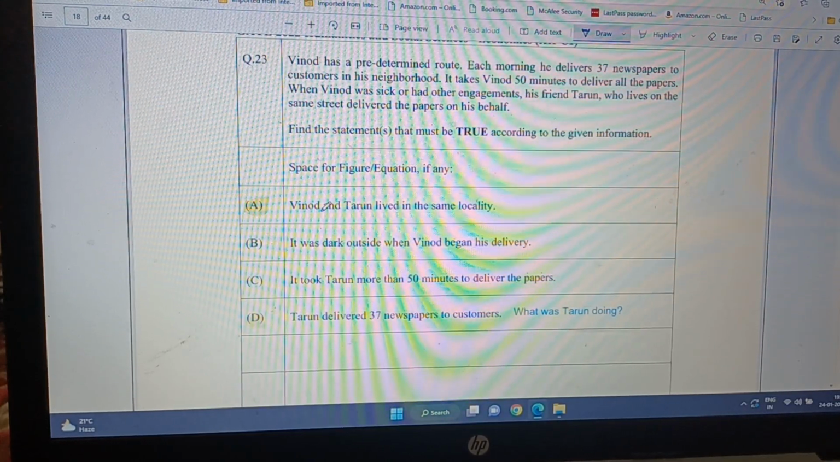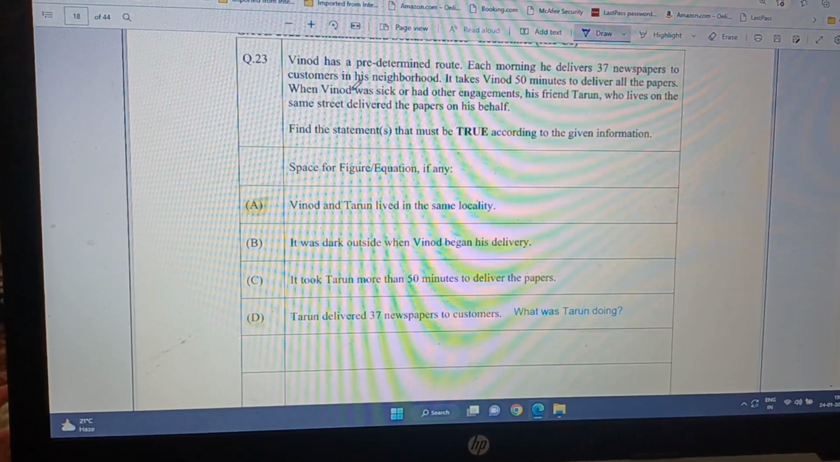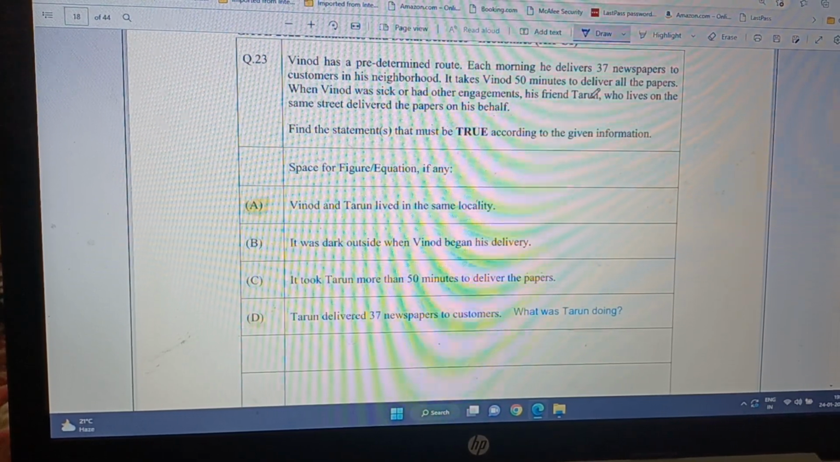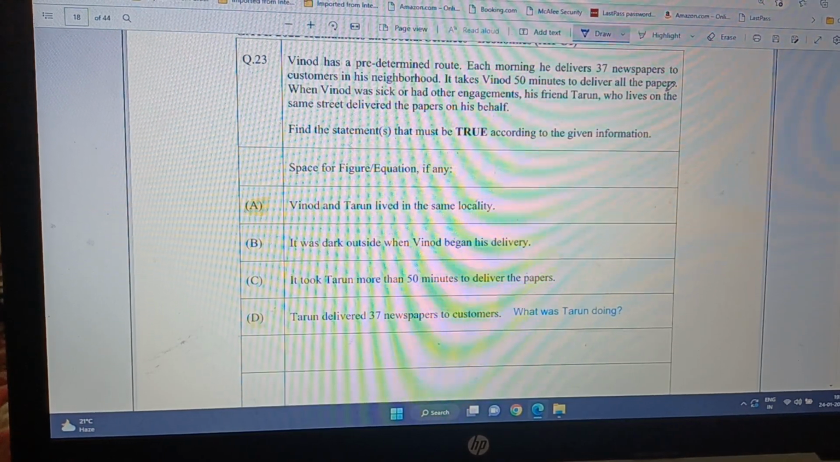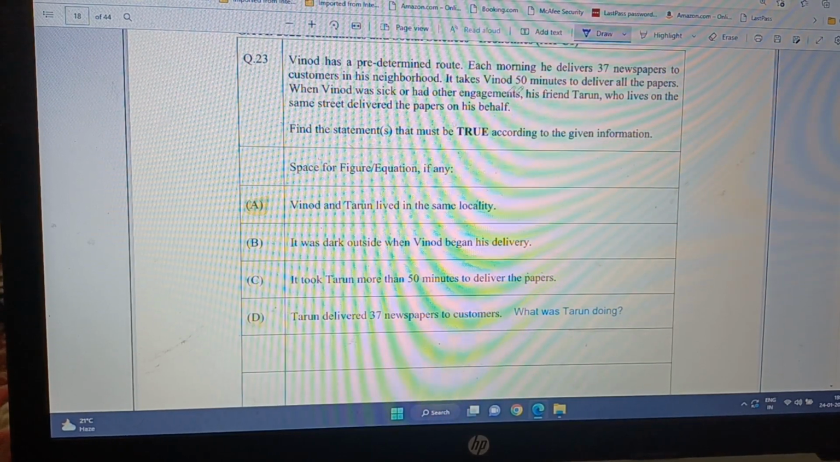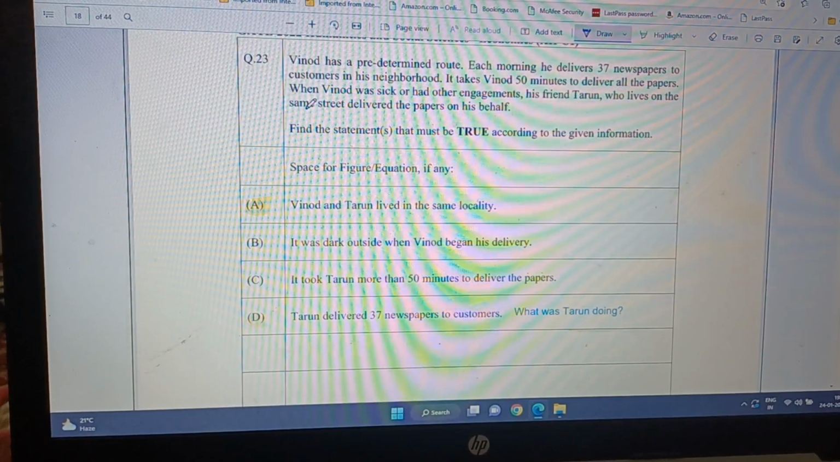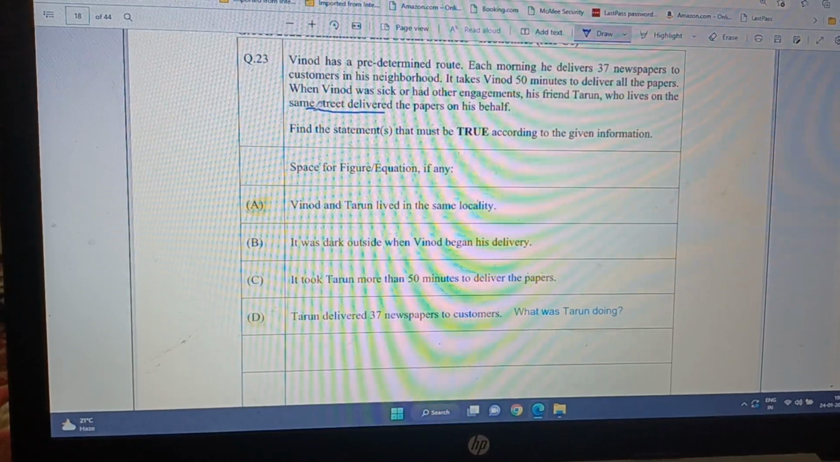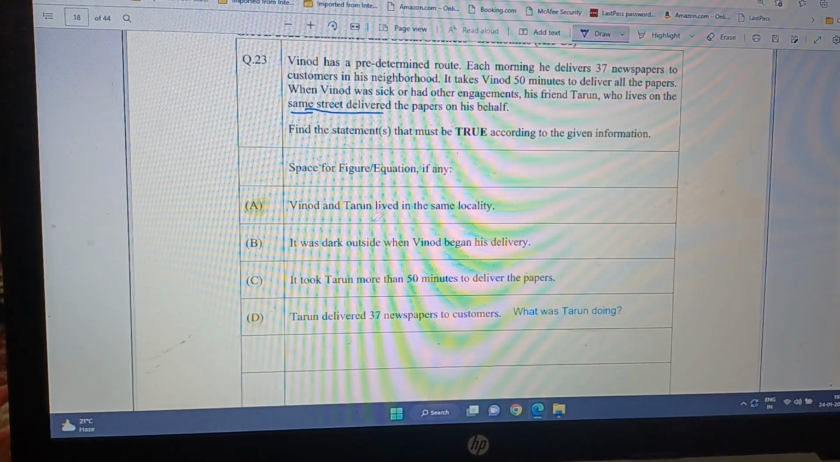Now Vinod and Tarun lived in the same locality. Yes, of course. Otherwise, this Tarun would not have been able to work for Vinod, because it says his friend Tarun, who lives on the same street. So same street means same locality. So A, of course, is true, and then B.